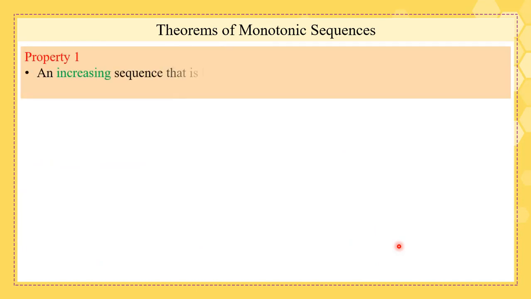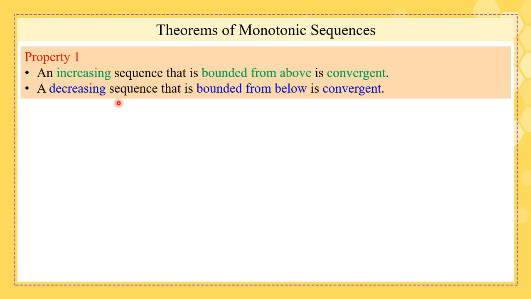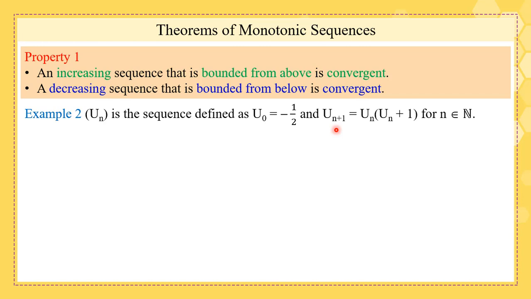Let's continue. Property 1. An increasing sequence that is bounded from above is convergent, and a decreasing sequence that is bounded from below is also convergent. These are called the theorems of monotonic sequences. So increasing and bounded from above will converge, and decreasing and bounded from below will also converge.